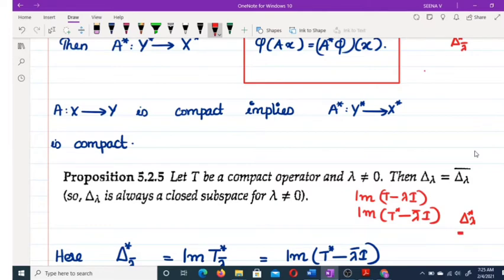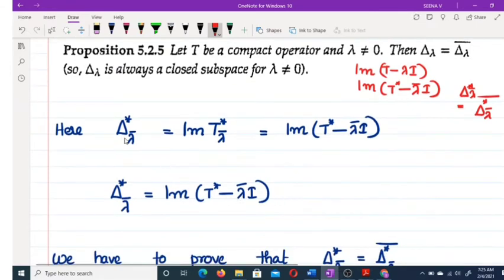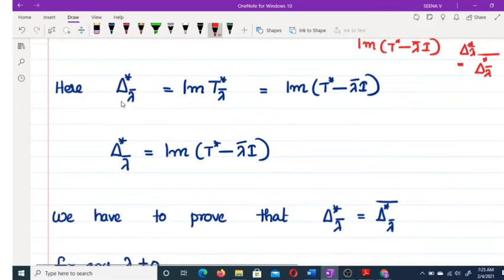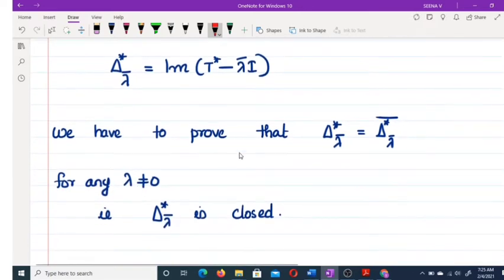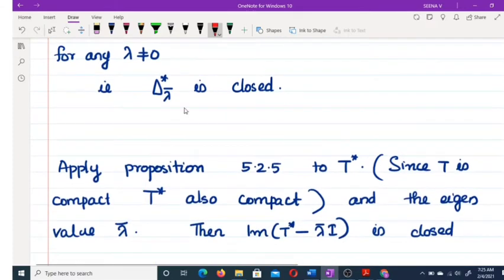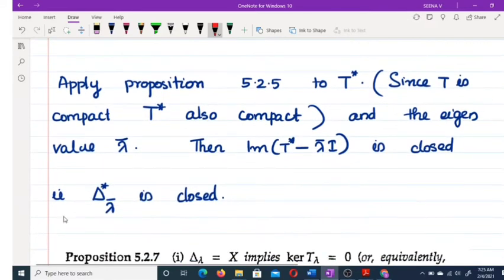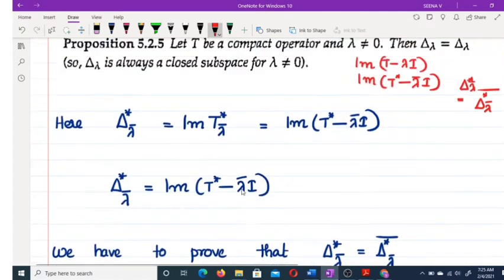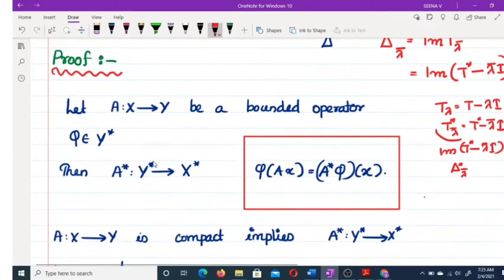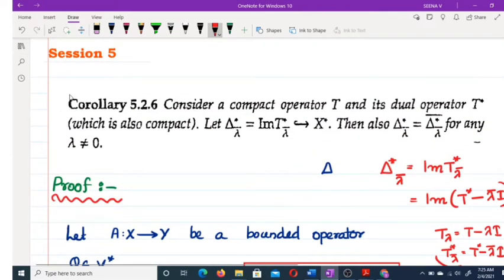That means delta lambda star is equal to delta lambda conjugate star closure. And delta lambda conjugate star is equal to this one. This implies what we have to prove. But by this result, delta star lambda conjugate is closed. So in this result we are just applying our proposition 5.2.5.